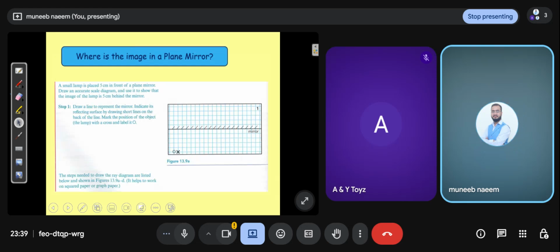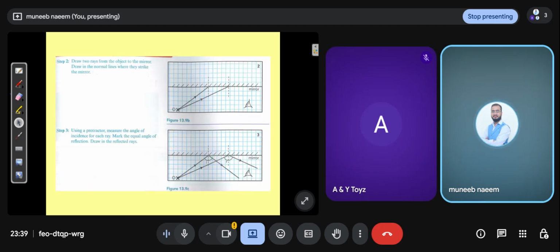The steps needed to draw the diagram are listed below and shown in the figure. It helps to work on squared paper or graph paper. So there is an object, 5 centimeters from the mirror. In step two, draw two rays from the object to the mirror.